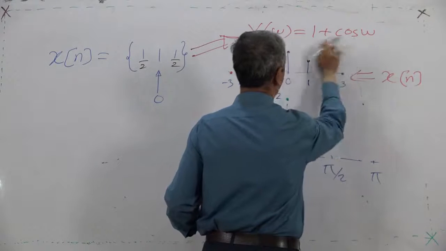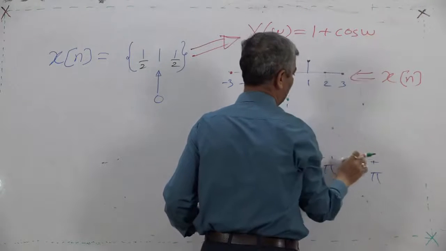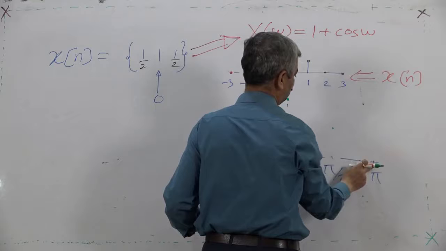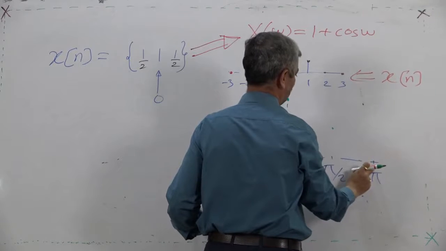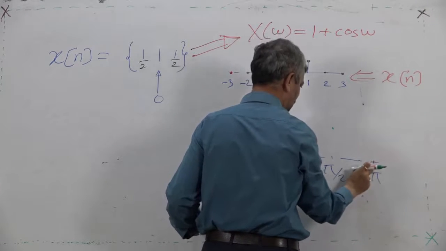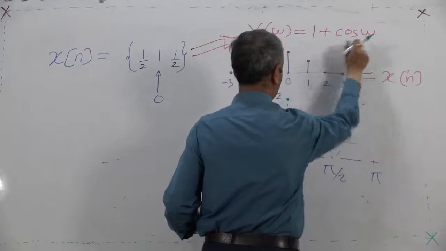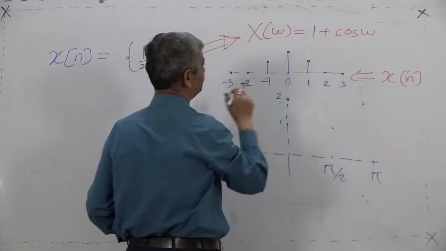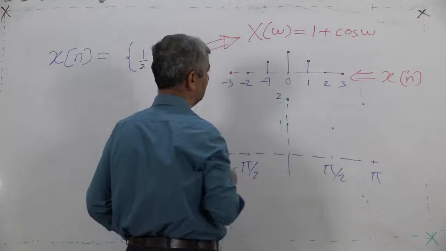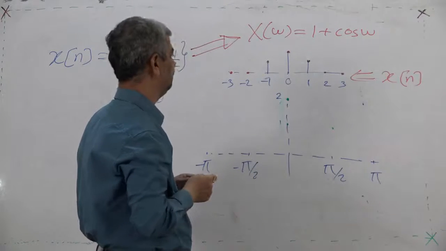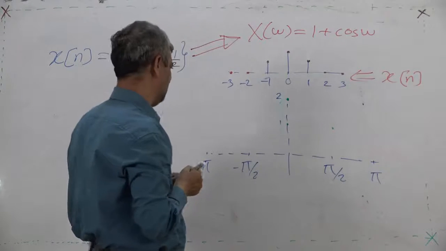At omega equal to pi, cos pi is minus 1, so 1 plus cos omega will be 0. So it is the cos omega curve in which plus 1 is added.